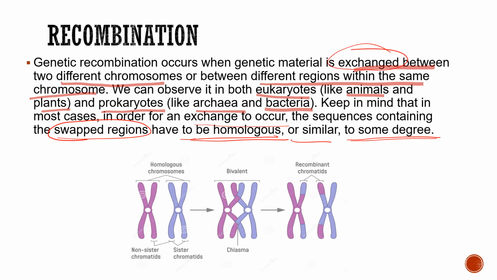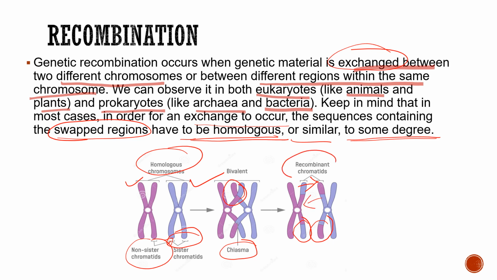So let us see here what is happening. These two are homologous chromosomes. These are non-sister chromatids and these are sister chromatids, as I have told you earlier. This is a bivalent. During meiosis, the chiasma is formed, and this part has come to this region, and this has come to this region. Again, this genetic material has gone to this, and this has gone to this. So these are the recombinant chromatids. This is how the recombination has occurred.